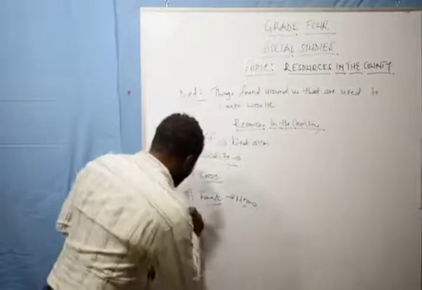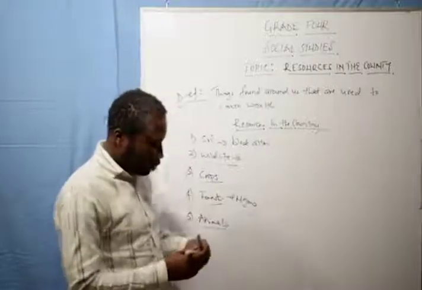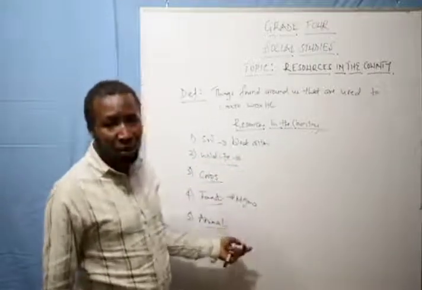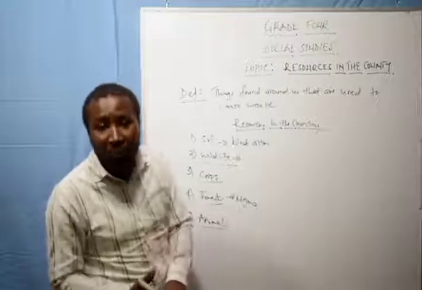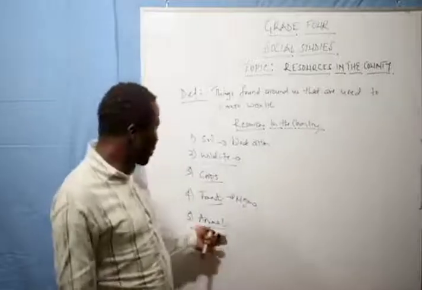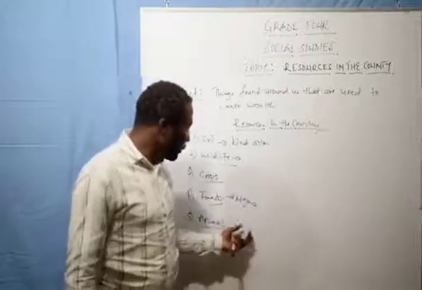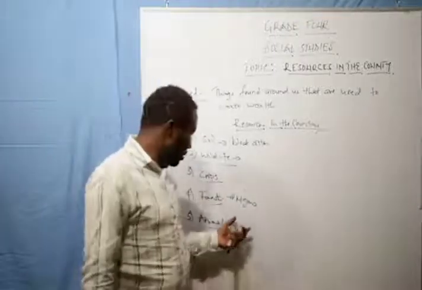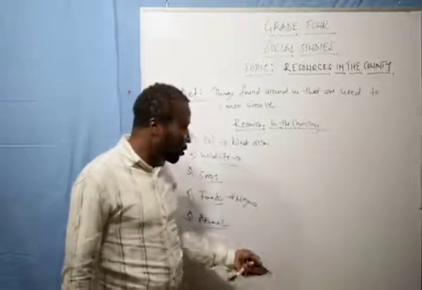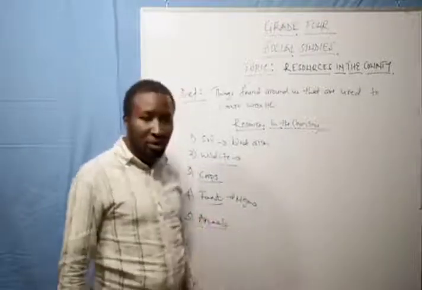Another one we have is animals. When we talk about animals, since wildlife refers to wild animals, here we'll talk about domestic animals. For example, we have the goat, the sheep, camels, donkeys. All these are resources. Why do we talk about resources? Because you could slaughter that meat and eat. Probably you could also sell goods. There is what we call the slaughterhouses. When you take your animals for slaughter, you sell them, they are slaughtered, you get money from these animals.